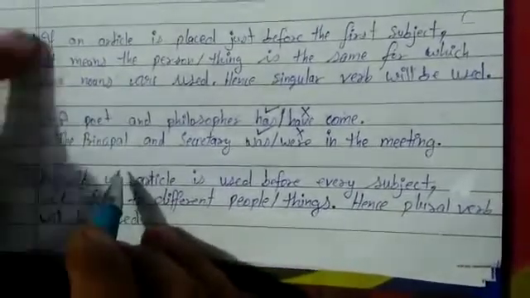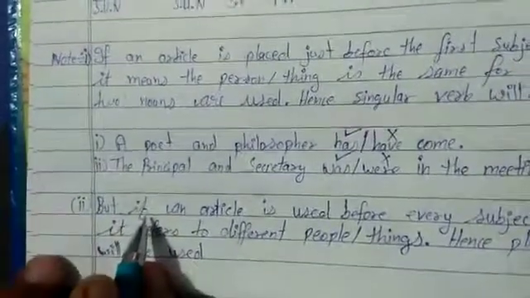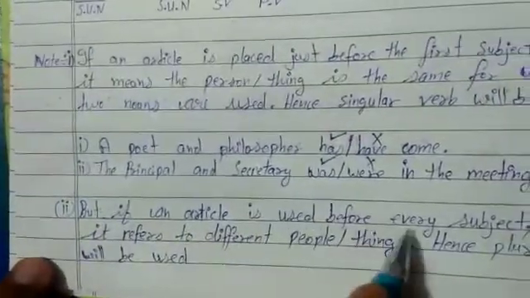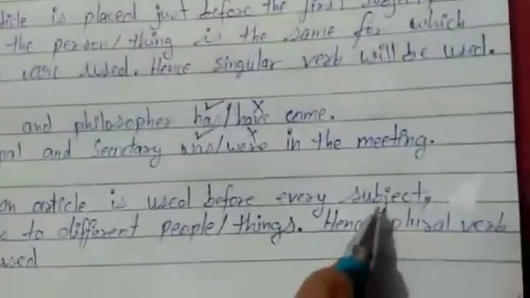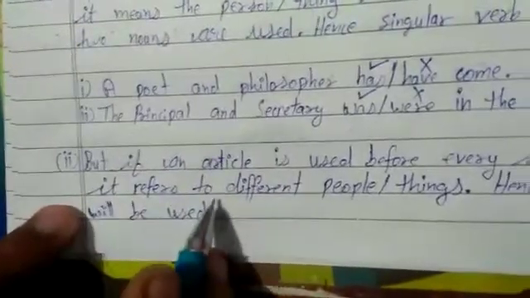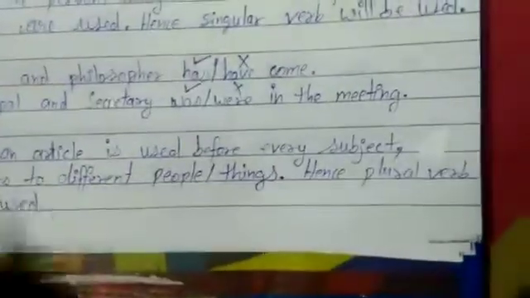Let's go to the next rule. But if an article is placed before every subject, we have two subjects in the sentence, and it refers to different people or things. Hence, a plural verb will be used.